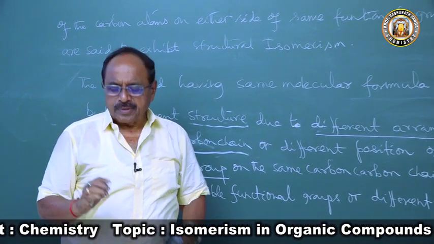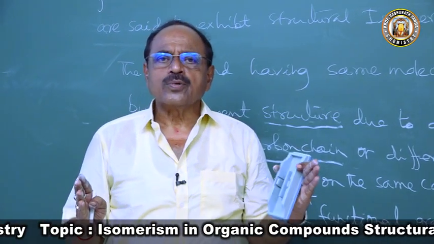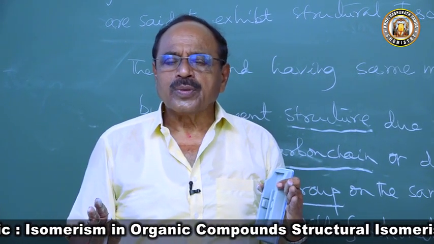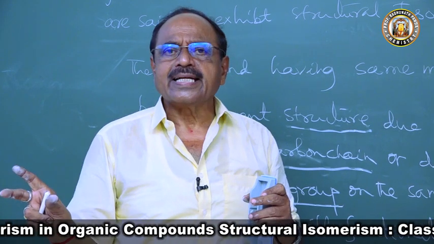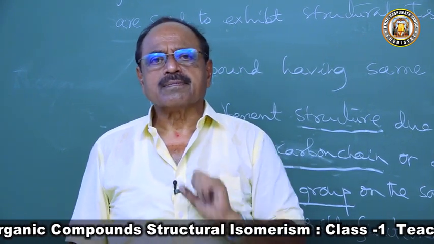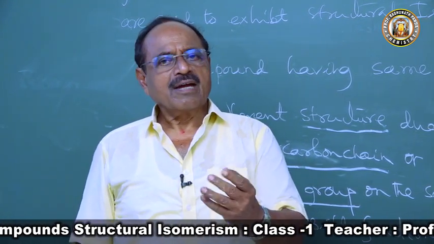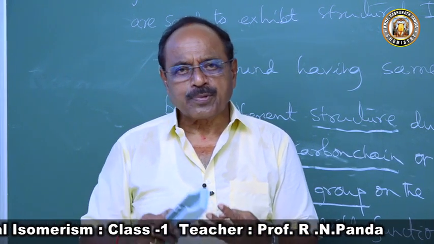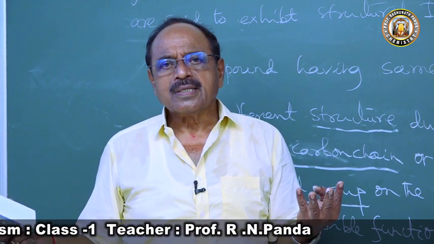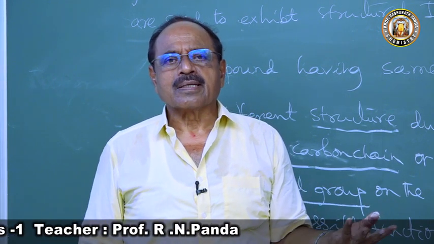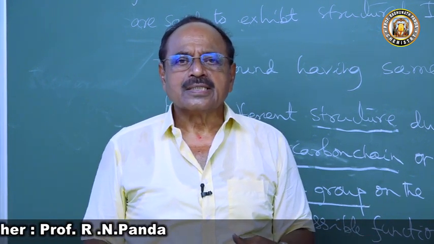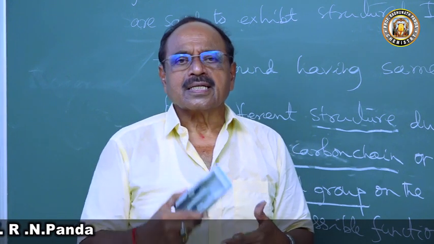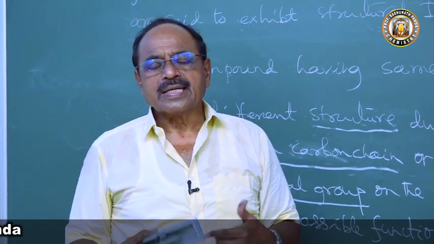We can write 2 carbon atoms this side and 2 carbon atoms this side, or 3 carbon atoms one side and 1 carbon atom the other side. If you have 5 carbon atoms, you can write 1 and 4, or 2 and 3. You will have different arrangements. So, due to this, structural isomerism is possible.